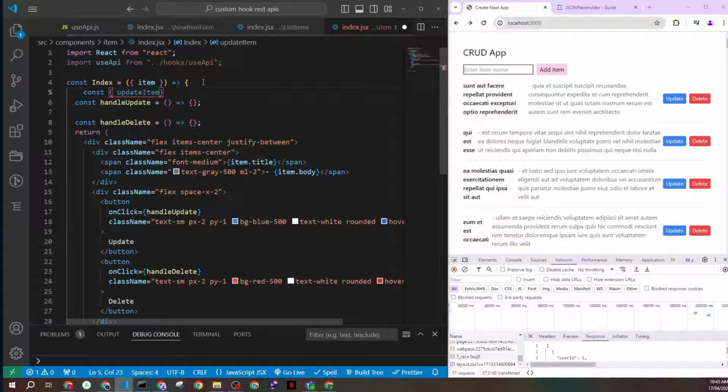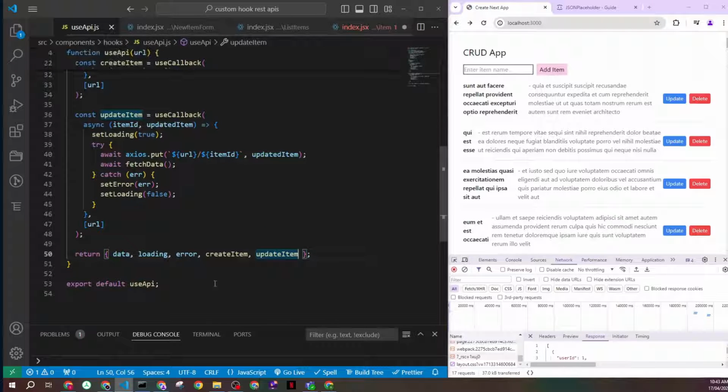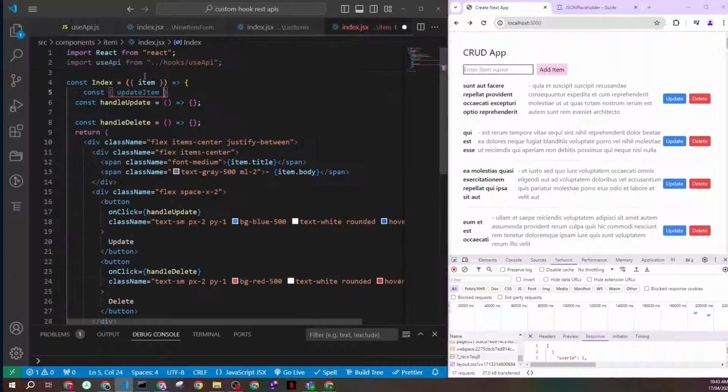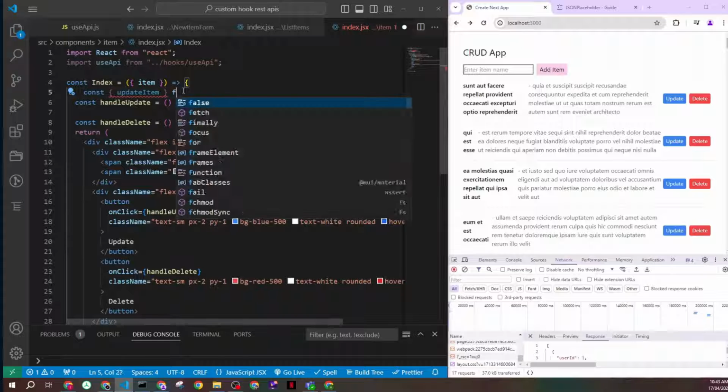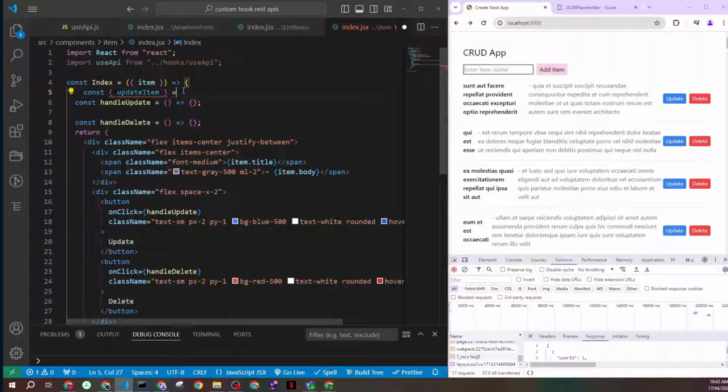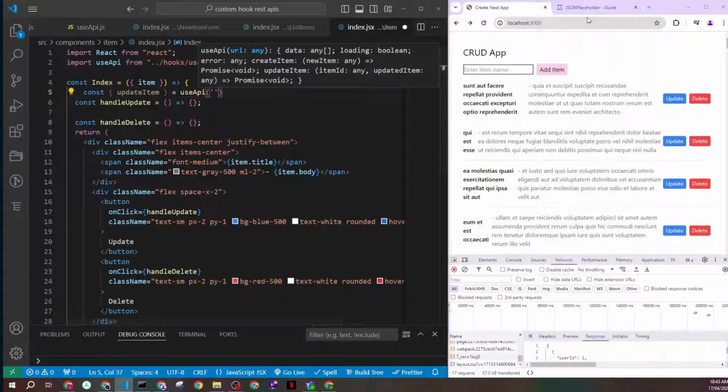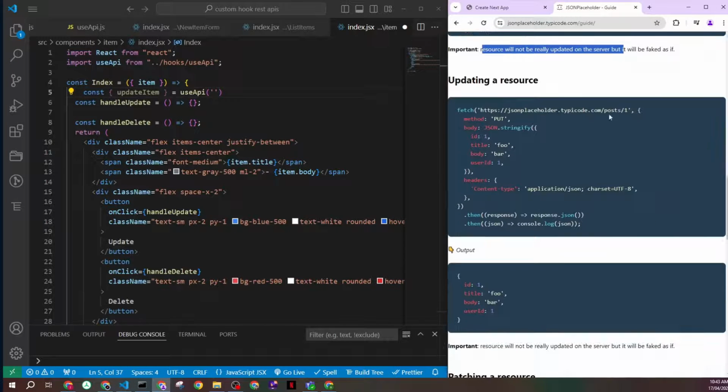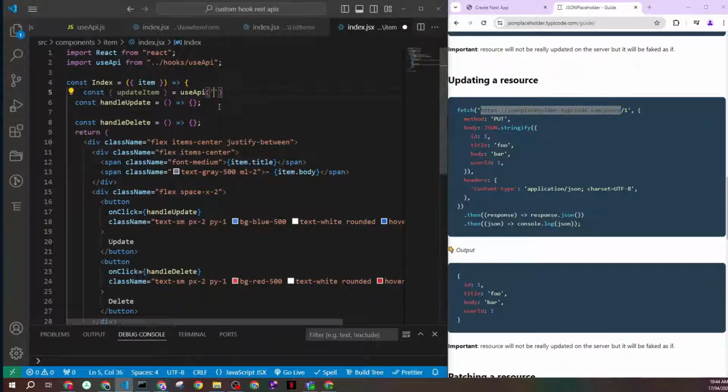So update item, whatever we named it there, we have to import it here, equal use API, and then we pass the URL. The URL, again, is the same thing, so just paste this one there, and then we can come inside our update function.